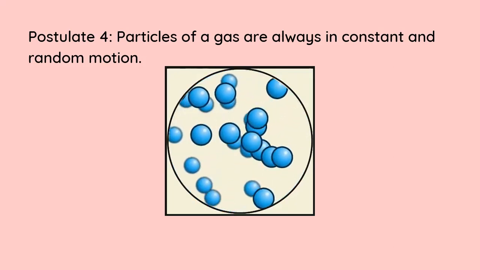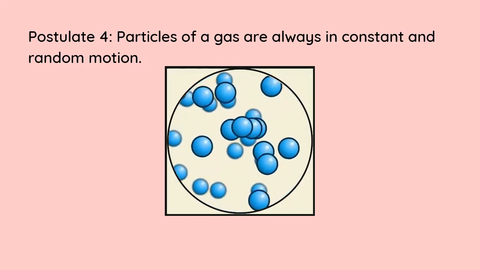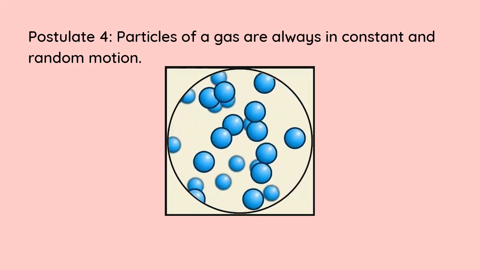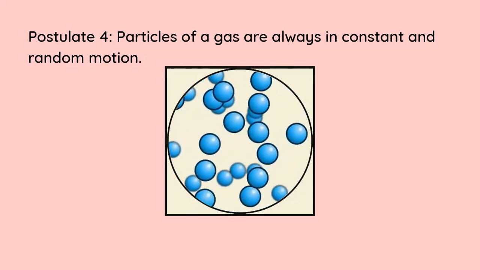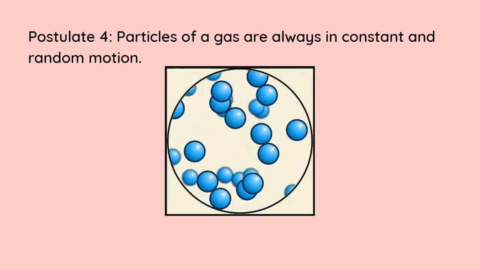is because the particles of the gas have a lot of free space in between them, and so they are able to move. And if they had fixed positions, they would have a proper arrangement and they would have had a fixed shape, but that's not something we observe, so they are always in constant and random motion.